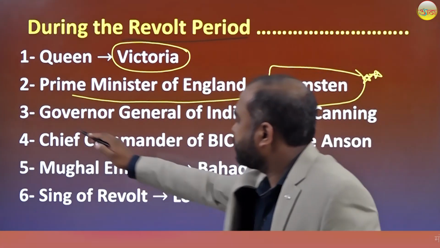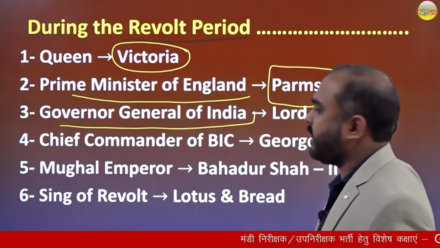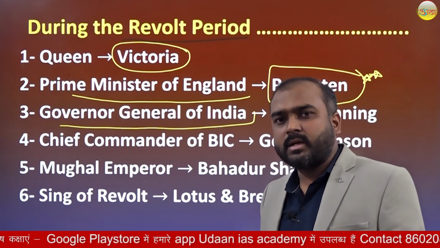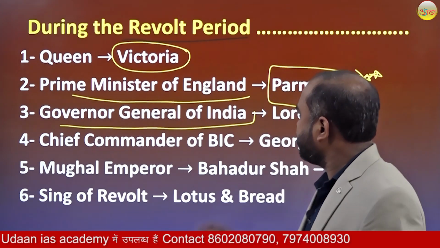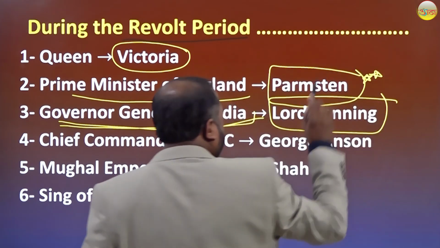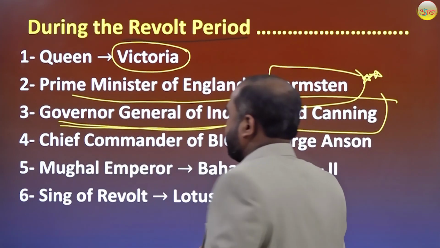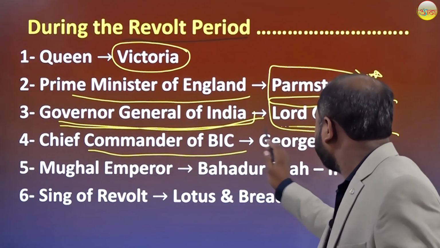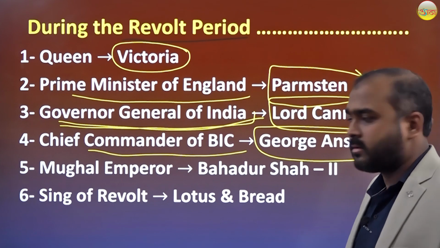Third important question, Governor General of India. At the time when the Revolt of 1857 took place, the Governor General was Lord Canning. The Chief Commander of the Company was George Anson.